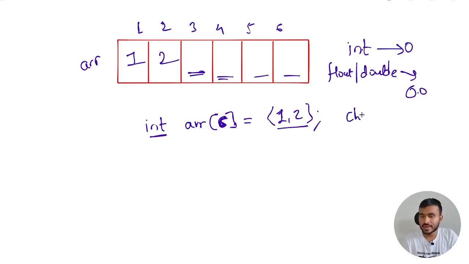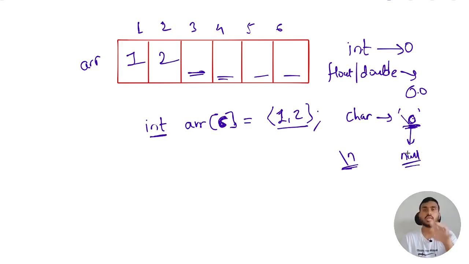And if your array is of character type, then in that case C++ is going to initialize the rest of the elements with the \0 special character. So this is one special character in C++. As we have \n for new line, this is a special character \0. This is called the null character. So C++ is going to initialize your array with this special character, the null character, if your array is of character type. In this case, as our array is of integer type, the rest of the places which don't have initializers will get initialized with 0.